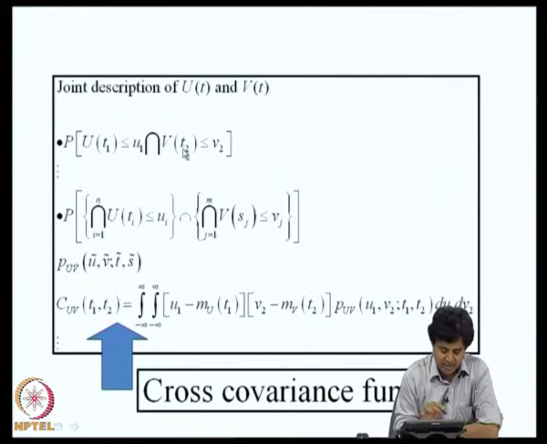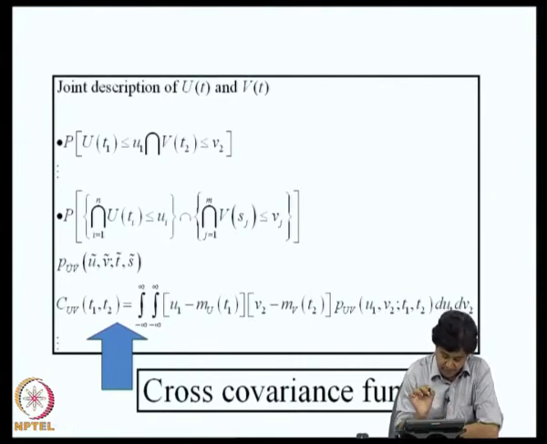This can be generalized for n time instants from ensemble of u of t and some other m time instants from ensemble of v of t, and if I am able to specify this kind of joint probability distribution function or the associated probability density function, we can say that the two random processes u of t and v of t are completely specified.